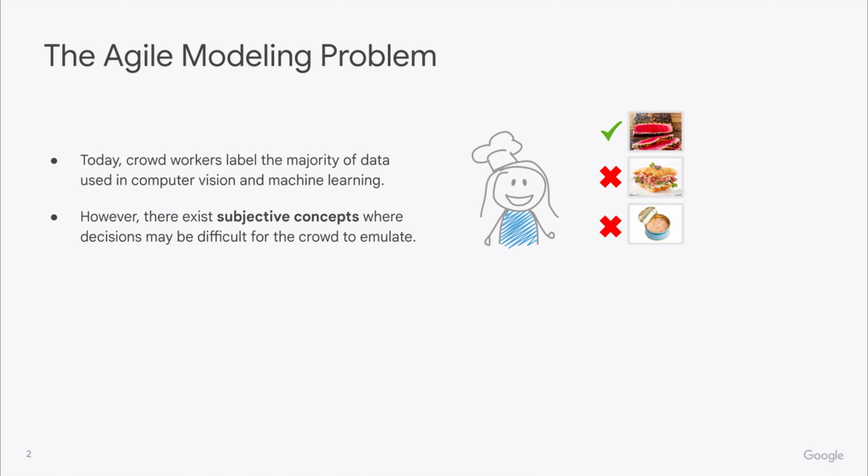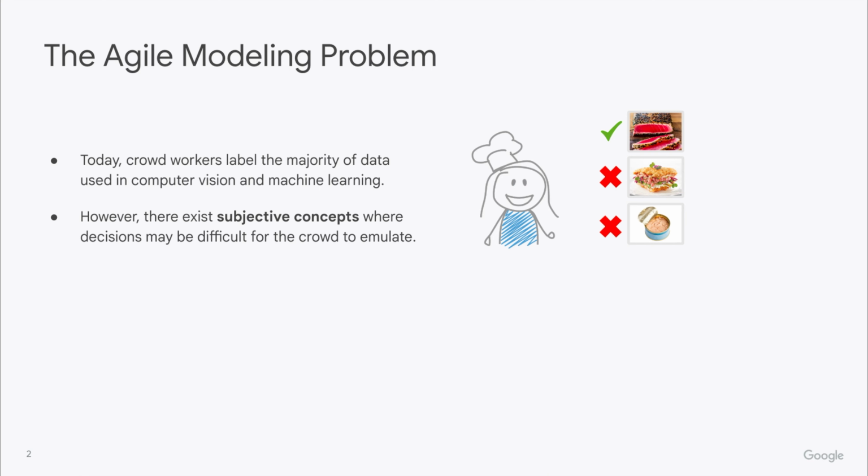And while crowdsourcing has served the vision community well for a long time, for many objective tasks such as identifying ImageNet concepts like zebra or tiger, nowadays there is an increasing demand for more subjective concepts for which it is difficult for crowdsourcing to perform well.